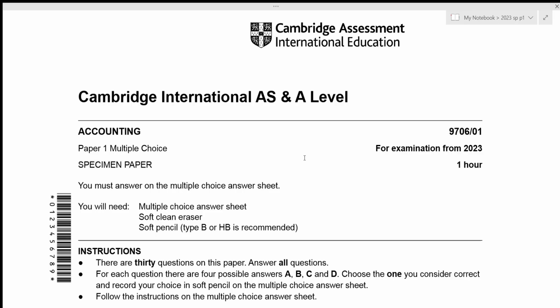Hi everyone, today we'll be going over the specimen paper for examination from 2023, and this is paper 1. This is a multiple choice paper which consists of 30 questions, and we are also given a time limit of 1 hour. In this video as well, we will be trying to solve all the 30 questions under our time limit, which is 1 hour. Now, without any further delay, let's get started.